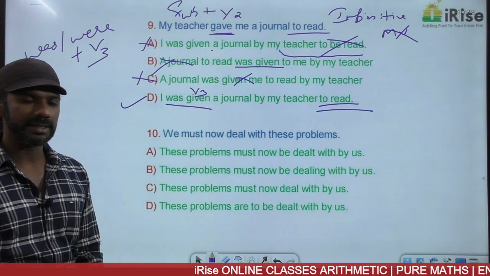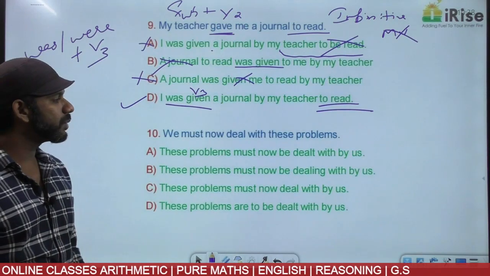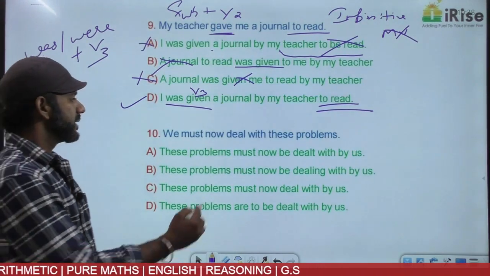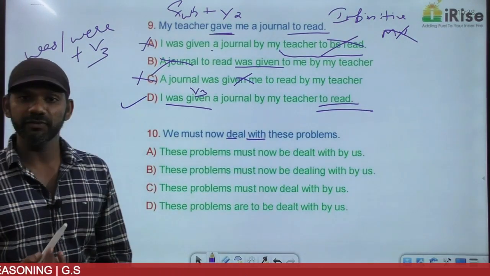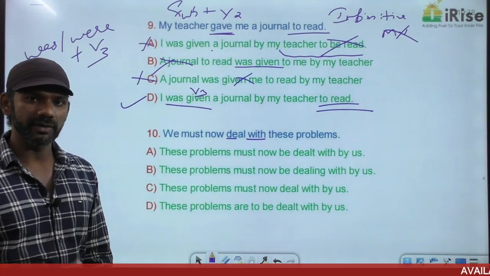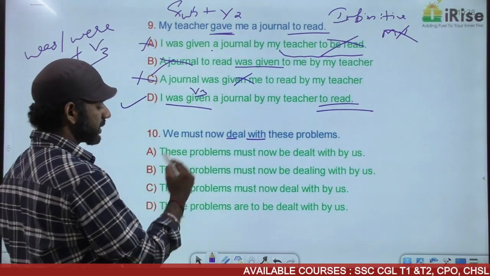Think about some other rules. Come on, next one. We must now deal with these problems. Deal is a verb, with is a preposition. So deal with becomes a phrase. We cannot divide the words in a phrase. We must now deal with. Must now deal with is